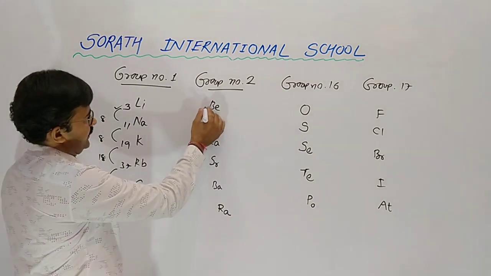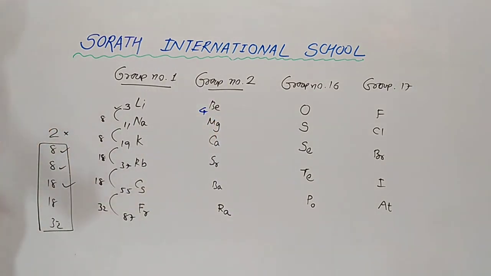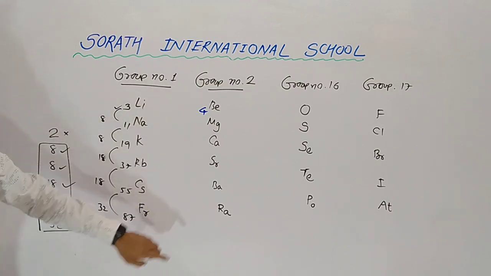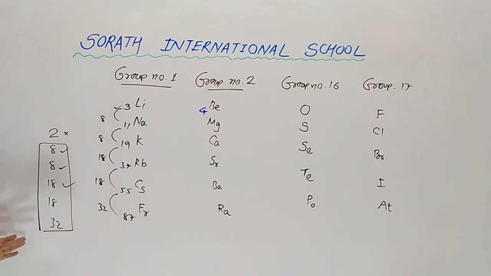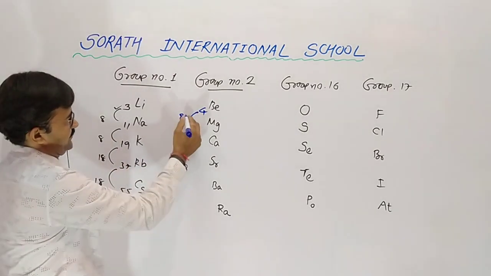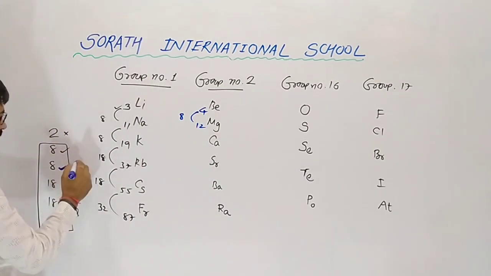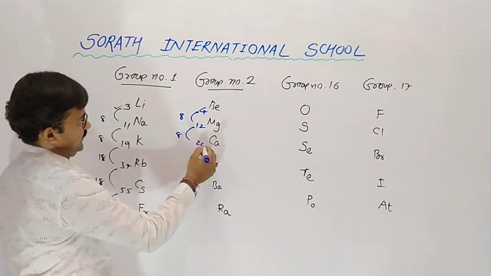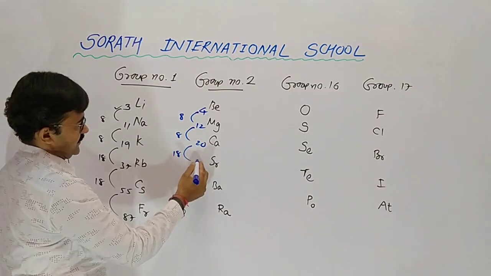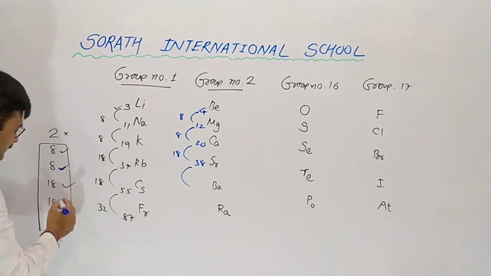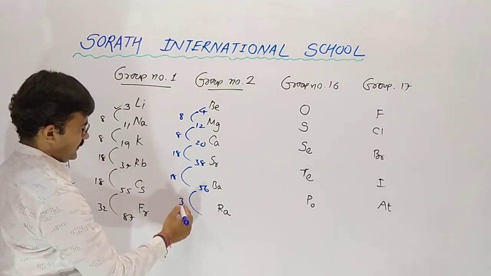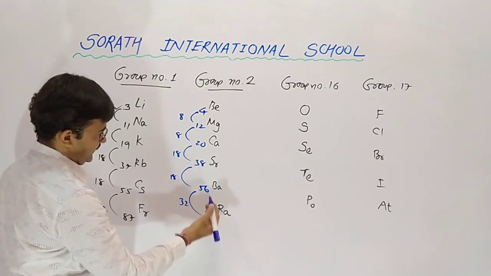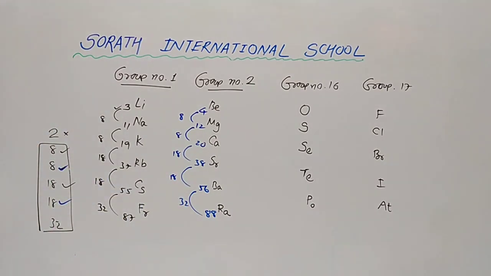Now in beryllium, the atomic number is 4. Here also the elements are 6. Understood? And 8. 4 plus 8, so 12. 12 plus 8, so 20. 20 plus 18, so 38. 38 plus 18, so 56. Then 32, so 88. Clear?